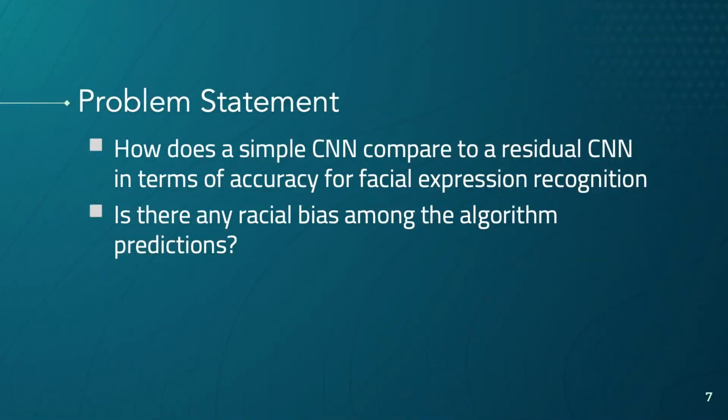So now that we know the motivation for studying the facial expression recognition problem, let's look at the specific questions that we decided to answer. First, how does a simple CNN compare to a residual CNN in terms of accuracy for facial expression recognition? These are two CNN architectures which will be discussed in more detail later. And next, are there any racial biases among the algorithm predictions?